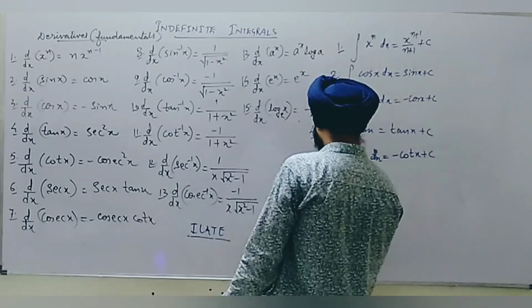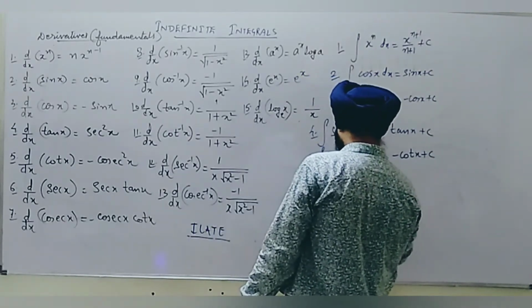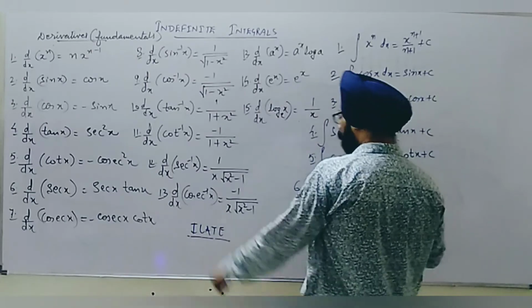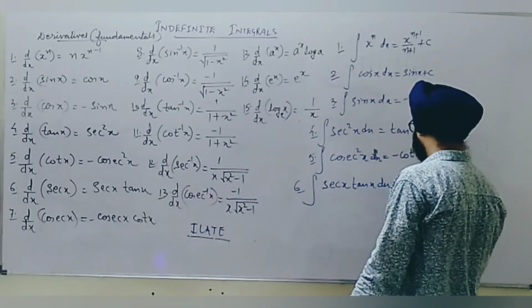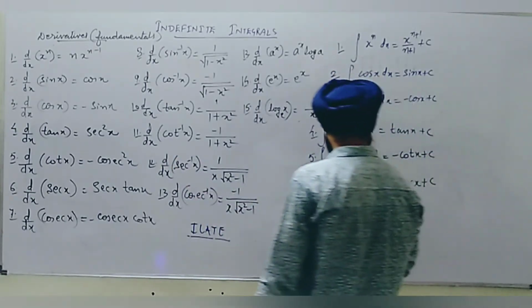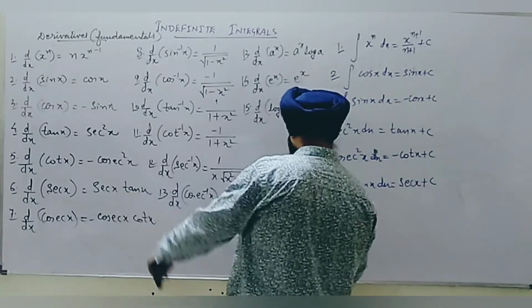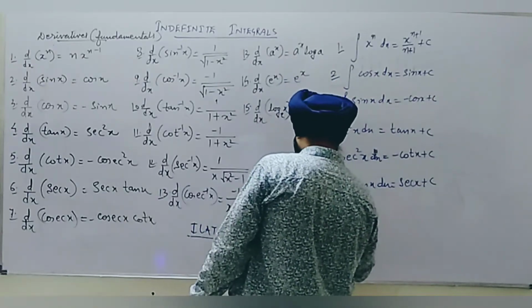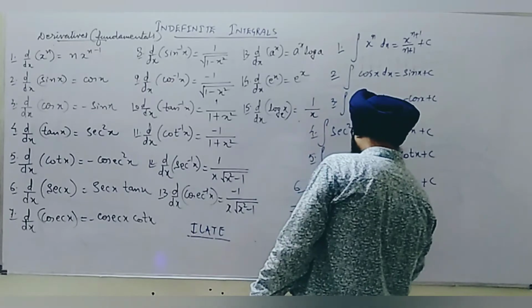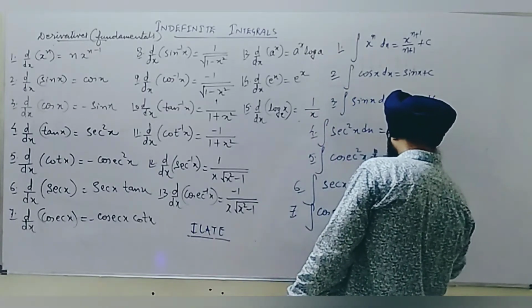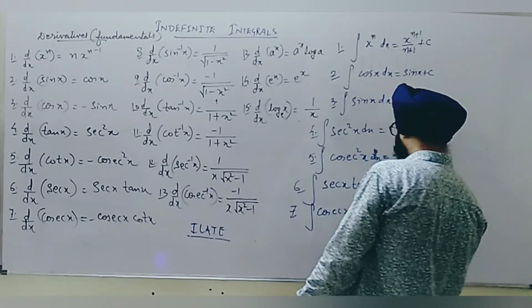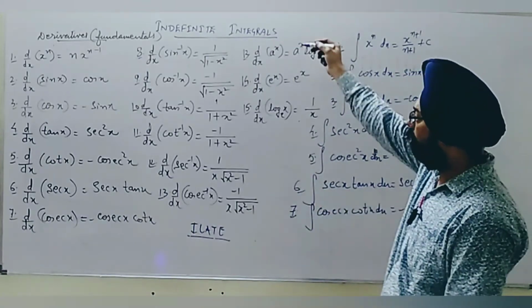Next, if I integrate sec x tan x, I will find this is obtained from sec x, so its integration is sec x plus c. Seventh, integration of cosec x cot x is minus cosec x plus c. We keep moving further.